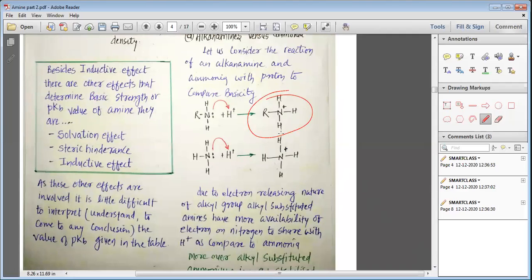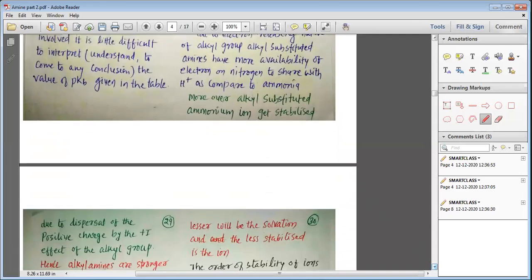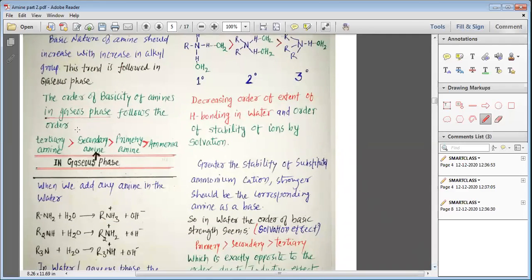The stability of the cation formed by the amine determines its basicity. The more stable the cation, the more basic strength we see in a particular amine. In the gaseous phase, the order is tertiary is greater than secondary is greater than primary is greater than ammonia.